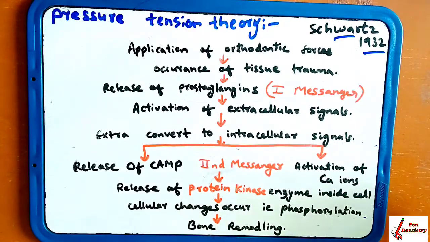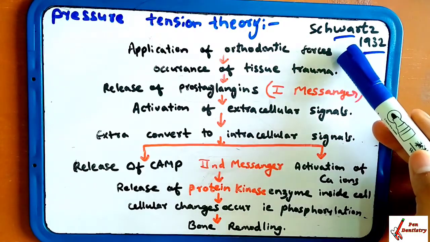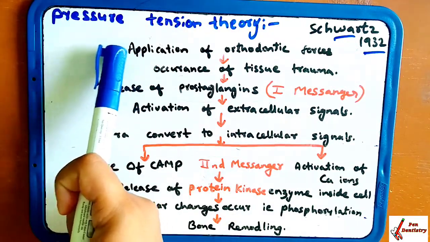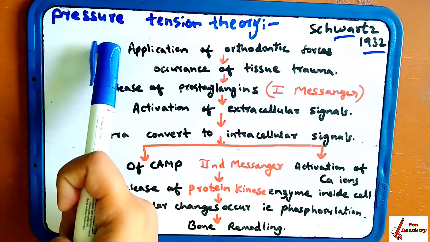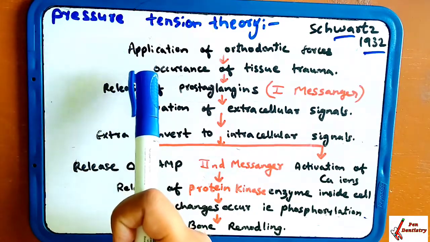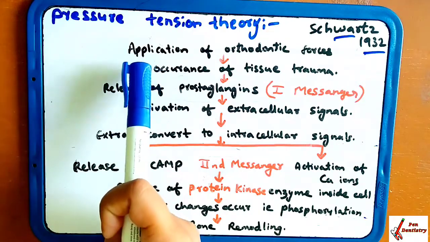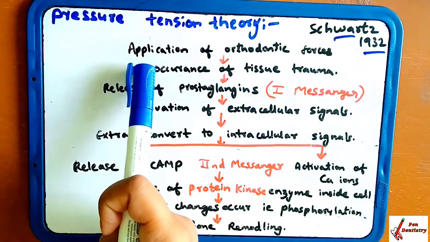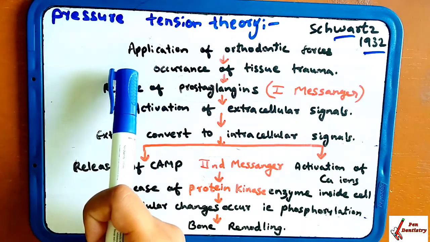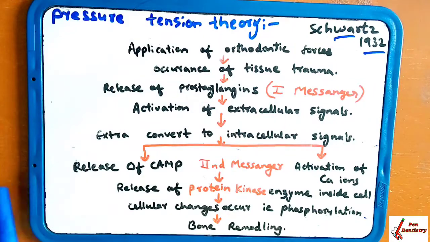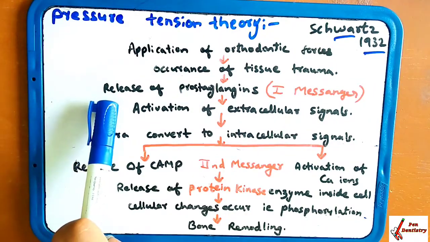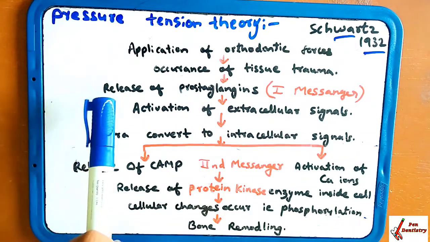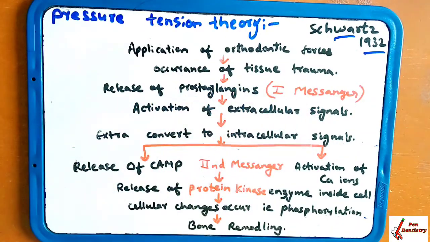So now, first the application of the orthodontic force. We are first going to apply the orthodontic force here. Because of that orthodontic force, tissue trauma will occur, because you apply a force here, and that force is going to cause inflammation, and that inflammation is going to release the prostaglandin, that is the first messenger. The release of the prostaglandin takes place because of trauma.